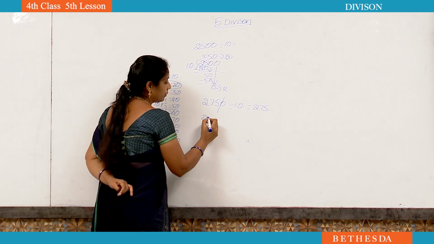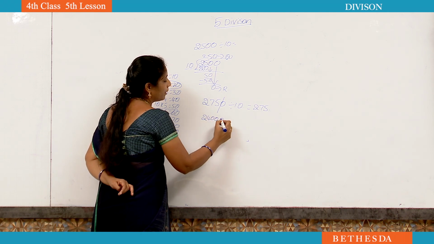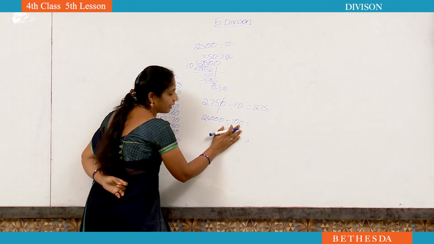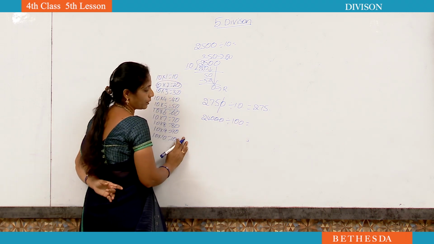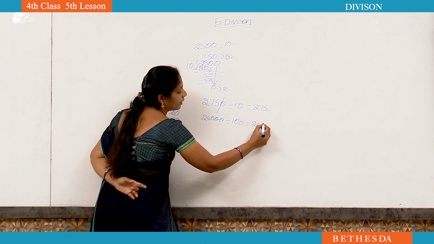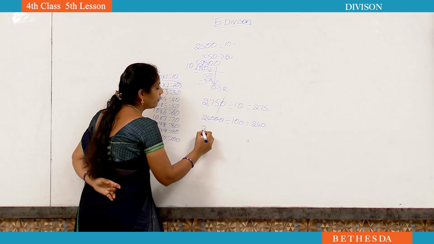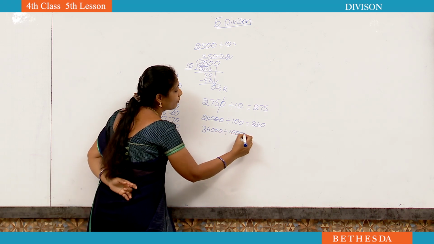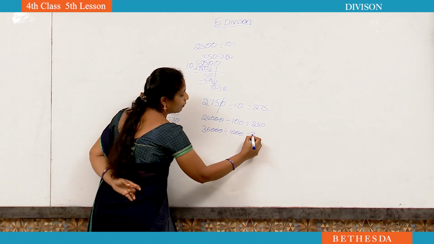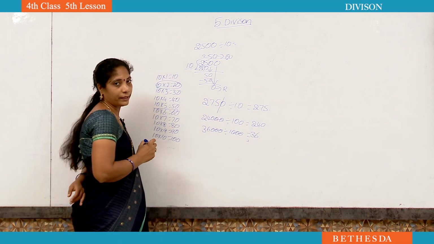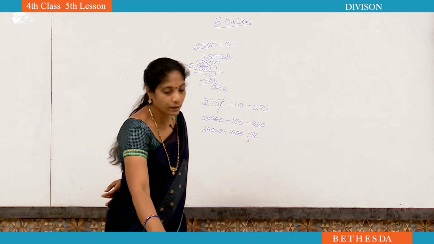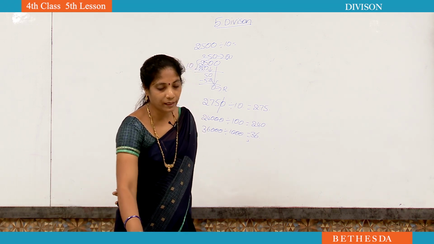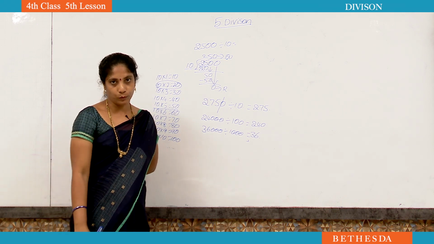Here, 24,000 divided by 100. If you divide any number by 100, we have to remove 2 zeros. The remaining number you have to write is 240. Okay, if you divide any number by 1000, you have to remove 3 zeros. Now the answer is 36. These are the quick tips. By these quick tips, you can complete your activity, quick tips, page number 92.